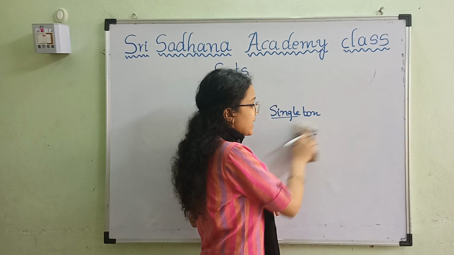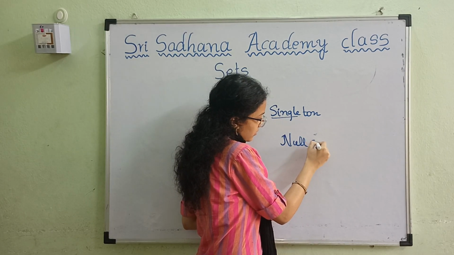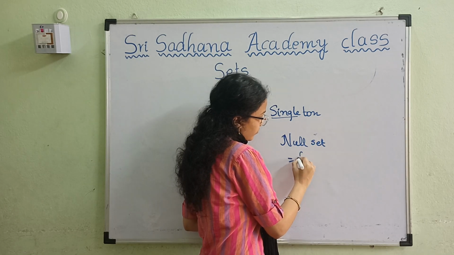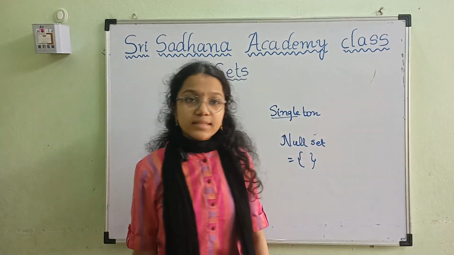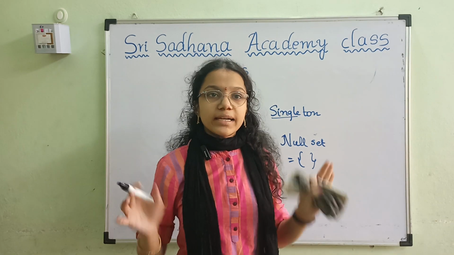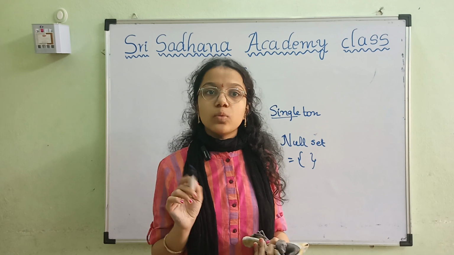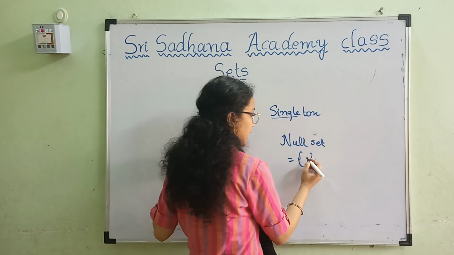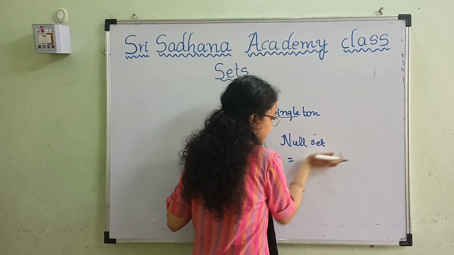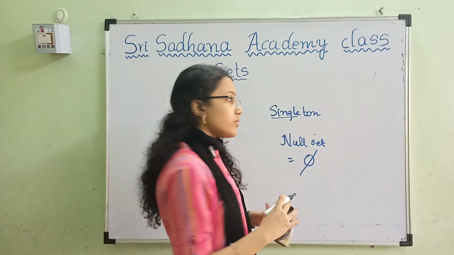After that, what is null set? Null means 0. So the set doesn't contain any elements. Null set is also called empty set or void set. It can also be represented by phi. Phi means 0, which means null.